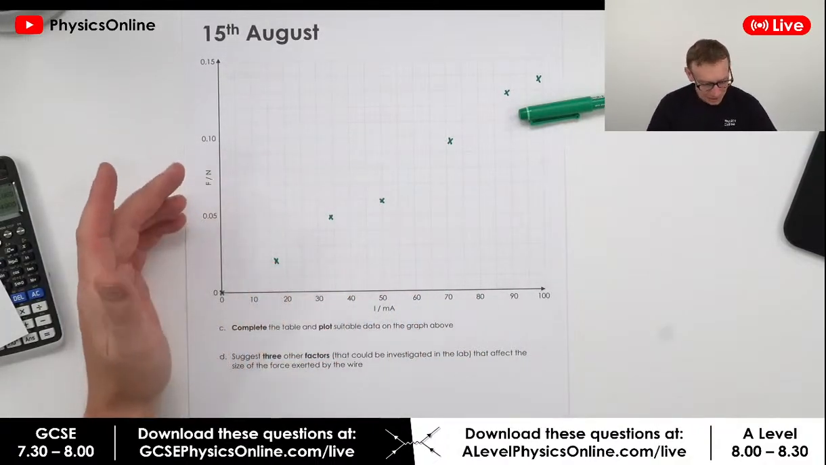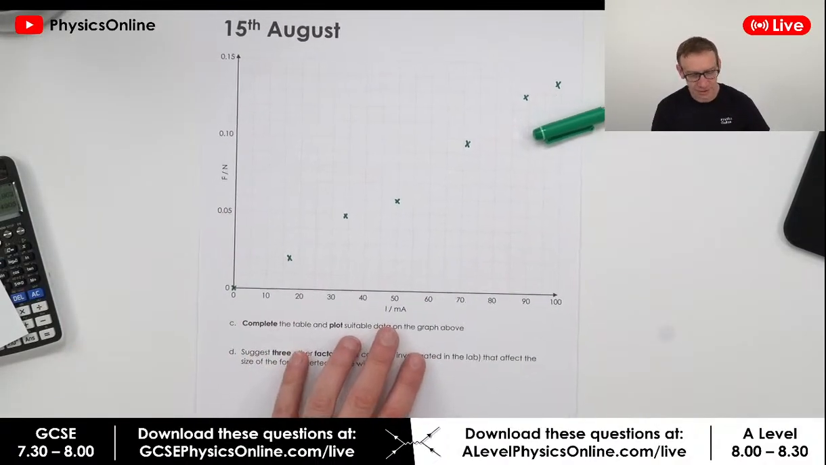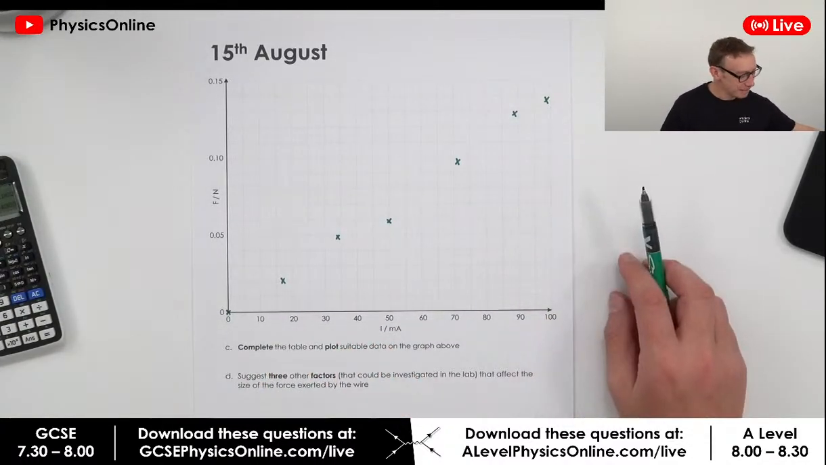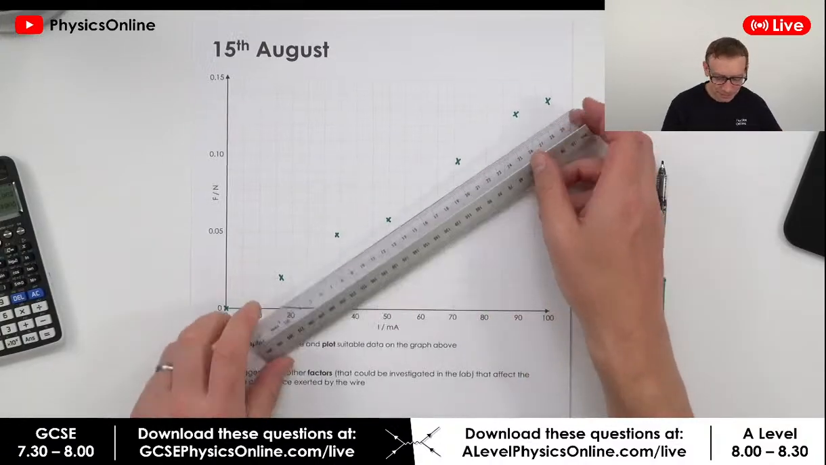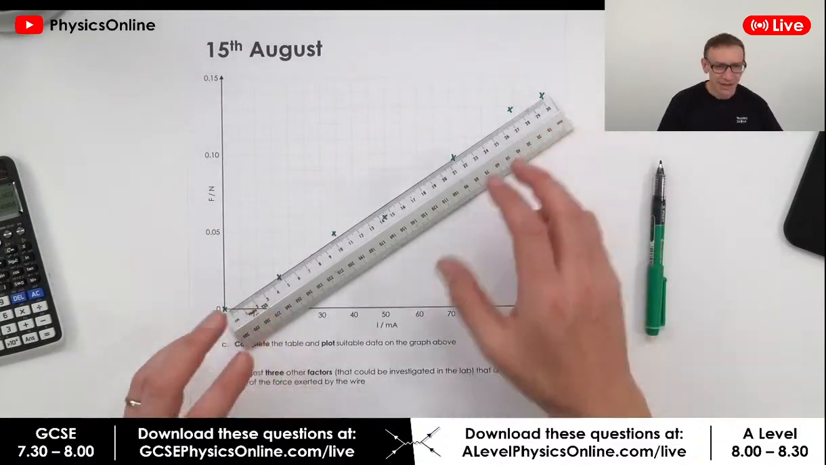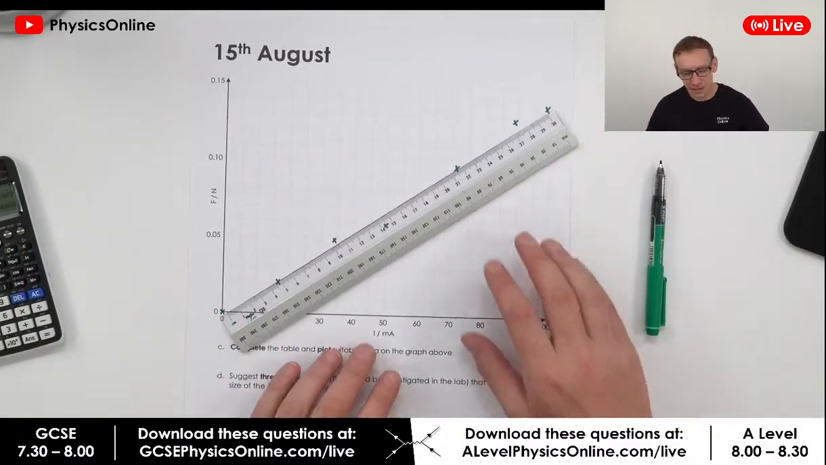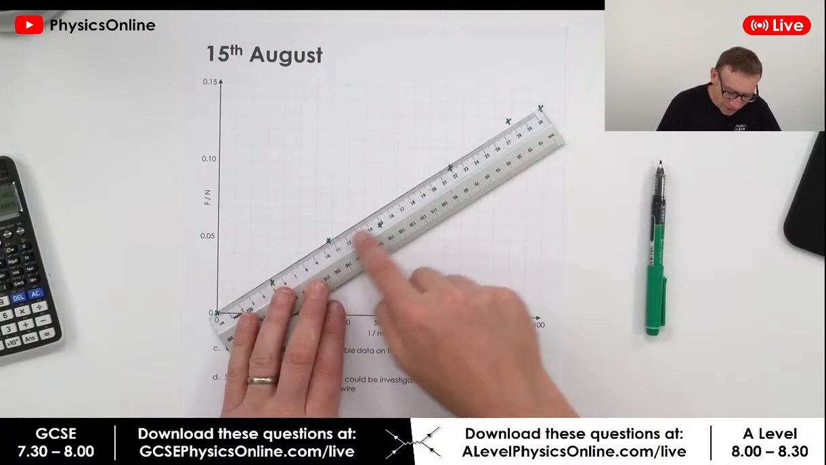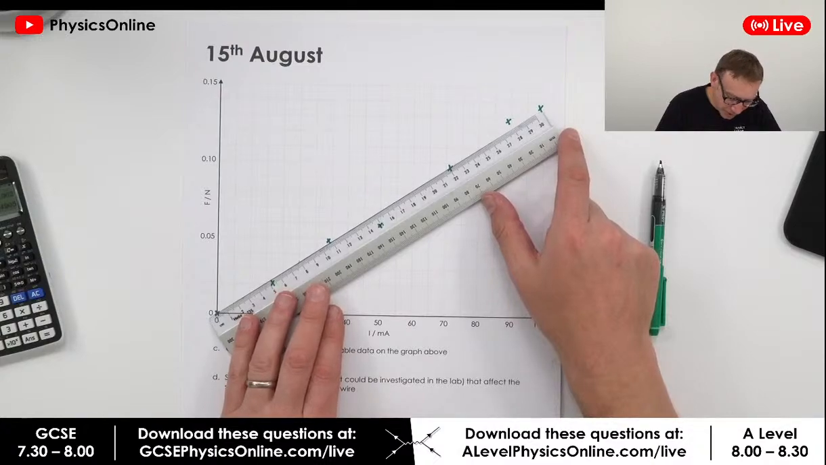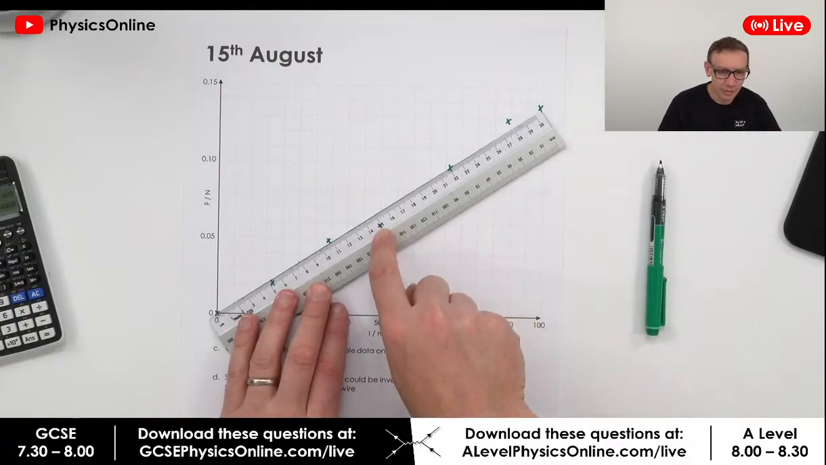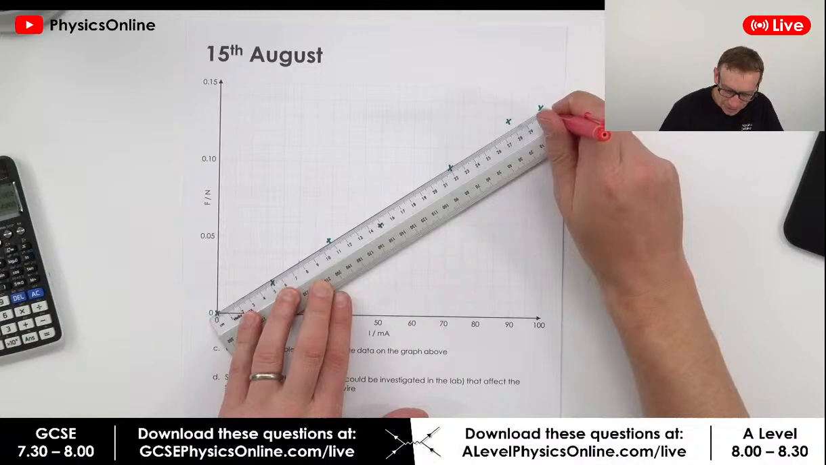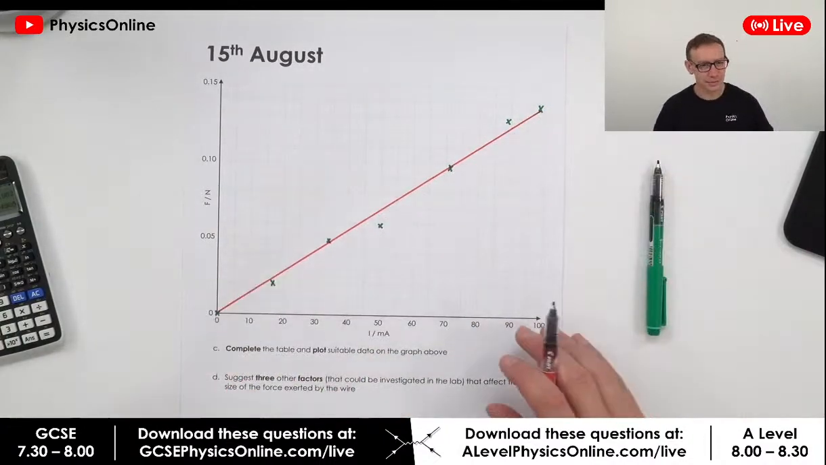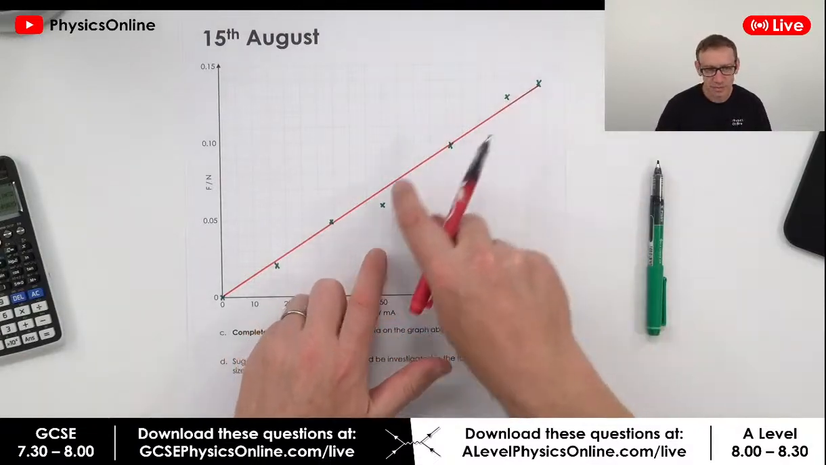Okay, so complete the table and plot suitable data on the graph above. So what we have here is, I reckon, a pretty good straight line. Do you reckon? I've printed out an A3 to make it big enough for everybody to see tonight. But we've definitely got a line that goes through the origin. We've got maybe some points above and below it. I reckon that one there's a bit of an anomaly, so I'm just going to kind of ignore it a bit and discard it. And I'm going to put a line through it like that. Okay, I guess we've got a point above it and a point below it.